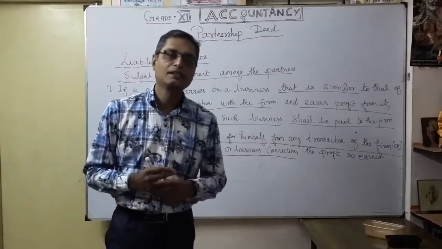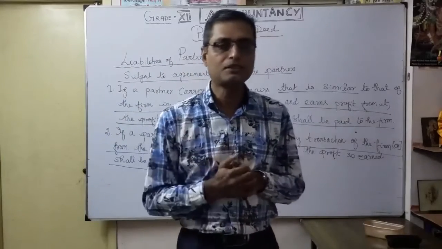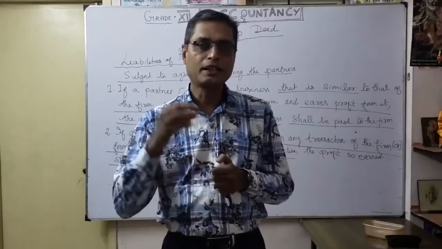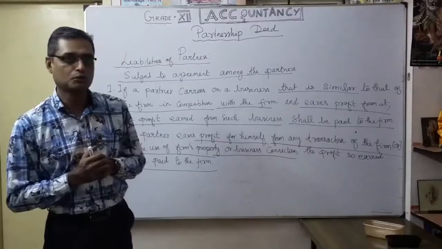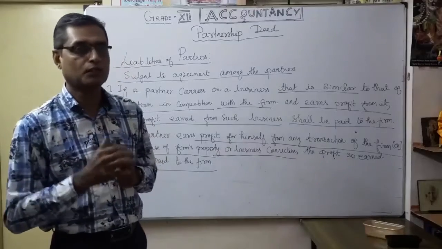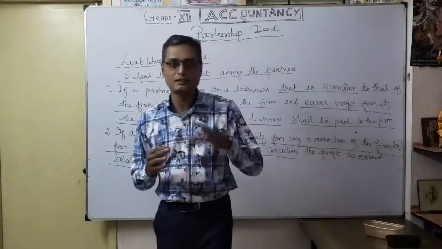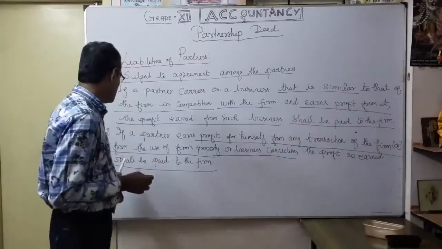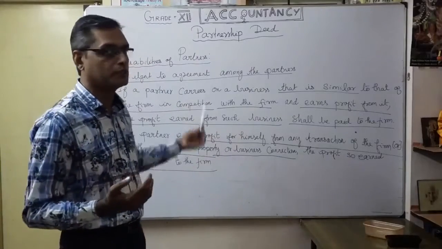Any property of the firm used, or any business connection used, for earning individually by a particular partner is not good, not allowed, not encouraged. If profits are earned in this situation, they have to be paid to the firm. Those are the two types of liability.